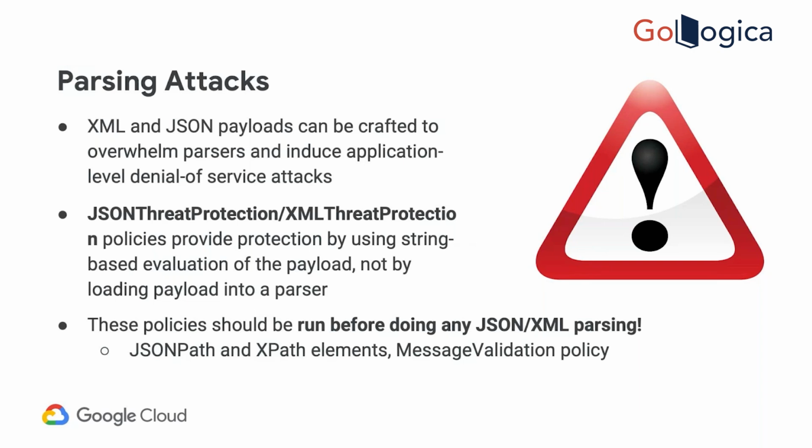Is it only 5 fields, or is there a JSON inside JSON, or an array inside an array? You will get to know that based on the OpenAPI specs and some sample data that is provided, and you can decide and set the limits. These policies obviously should be run before the XML or JSON parsing, because first you have to protect against this, and only then can you do XML or JSON parsing.